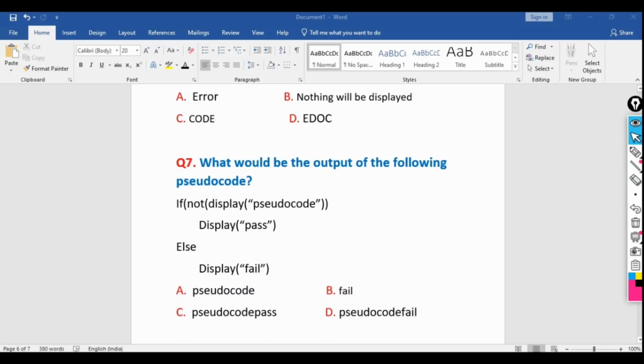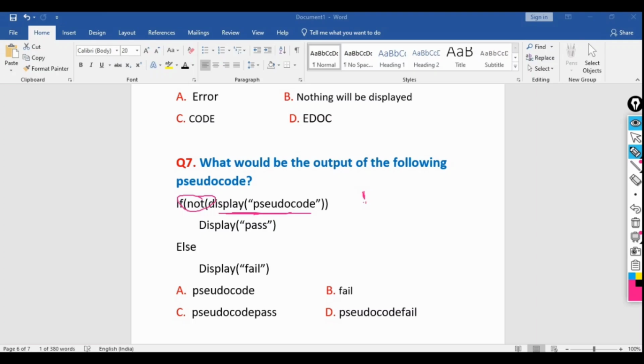So what would be the output of the following pseudocode? If not, the negation here, display pseudocode, display pass, else display fail. It's a very easy question, so let me explain it to you. We are here printing pseudocode.